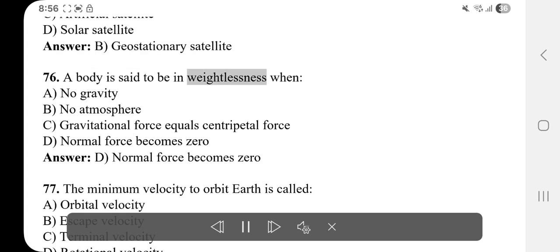76. A body is said to be in weightlessness when A. No gravity. B. No atmosphere. C. Gravitational force equals centripetal force. D. Normal force becomes 0. Answer: D. Normal force becomes 0.